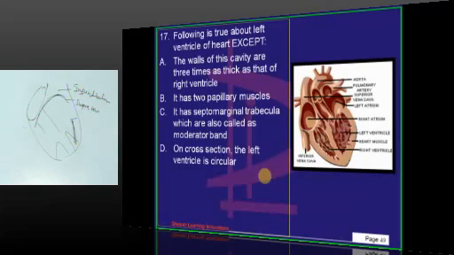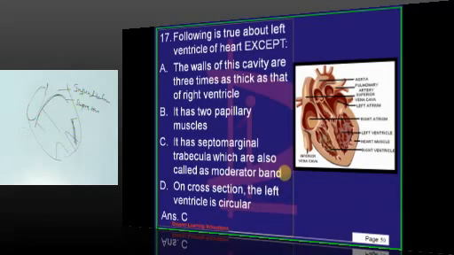On cross section, left ventricle is circular. So, here interventricular septum is separating the right ventricle and left ventricle. The interventricular septum will be bulging towards the right ventricle. So, if you take a cut section, left ventricle we get a circular appearance, right ventricle, the interior of the chamber gets a semilunar appearance. So, the answer is C. Septomarginal trabecula is also called moderator band, that is a feature of right ventricle.